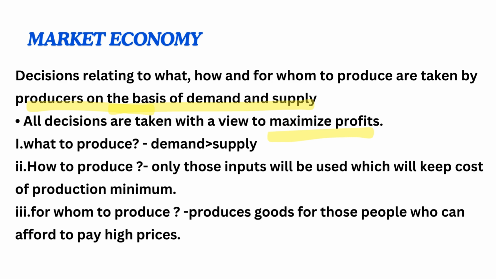Why? Because when the expense is less, the profits will be more. Number third, for whom to produce. So in market economy, the producer will produce goods only for those sections of the society who can afford to pay higher prices. Why? Again, the same reason: profit maximization. But because of this, the poor sections of the society are often ignored, which leads to the problem of economic divide.